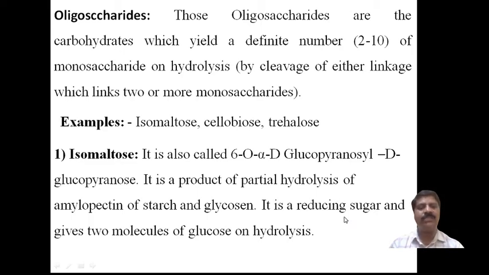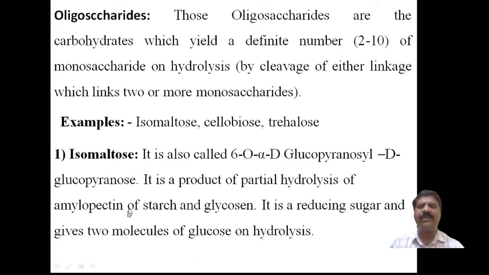Maltose is a reducing sugar. It is a disaccharide. Glucose units are produced, and they are simple sugars that are sweet in taste. They are called reducing sugars, and it gives two molecules of glucose on hydrolysis.